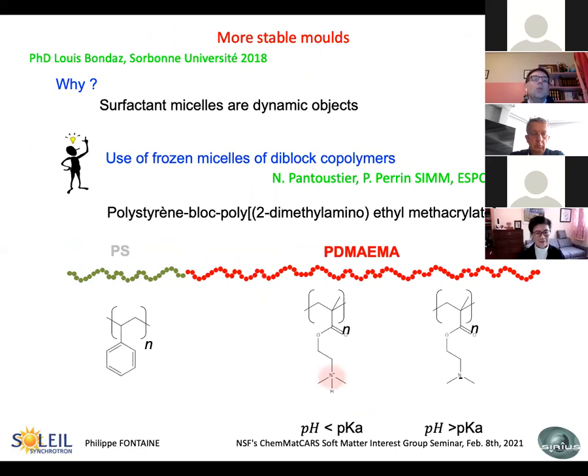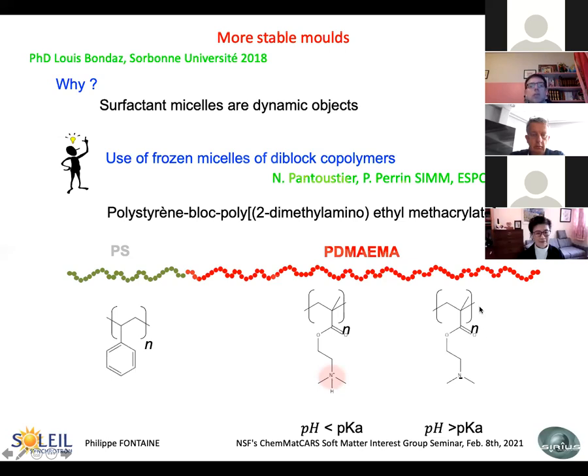So in order to overcome this problem, we try to use frozen micelles of diblock copolymers, which are synthesized by Nadège Pantouskier and Patrick Perrin from the USPCI in Paris. These polymers have a polystyrene block, which is hydrophobic, and a PDMAEMA block, which is a polyelectrolyte that is charged at acidic pH, positively charged.